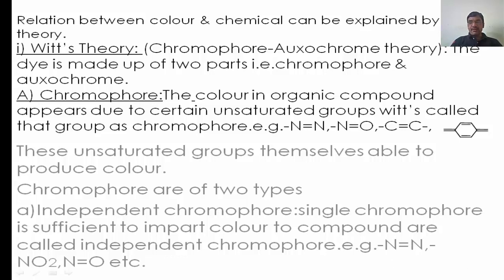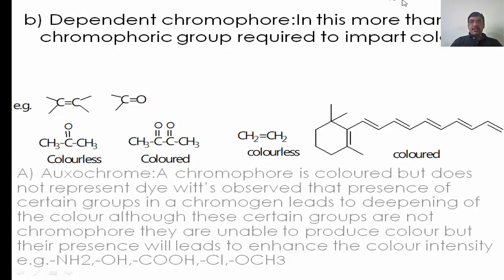Examples are N double bond N, N double bond O and NO2. Then second is the dependent chromophore. In this, more than one chromophoric group is required to impart color. An example is C double bond C. When present singly there is no color. When C double bond C is present in multiple forms it will produce color. C double bond C is also a dependent chromophore.